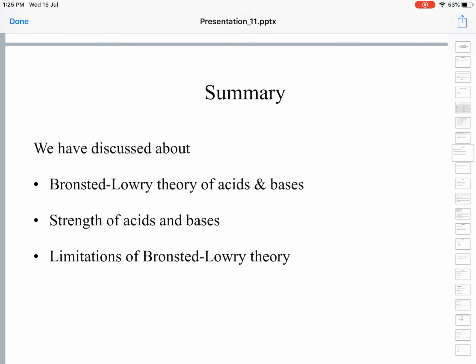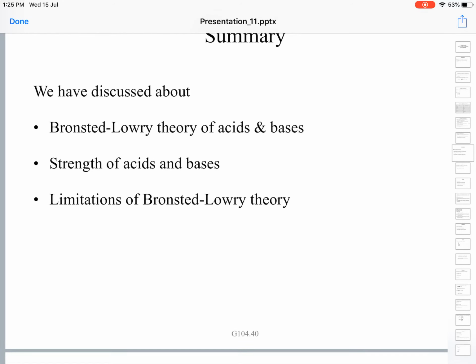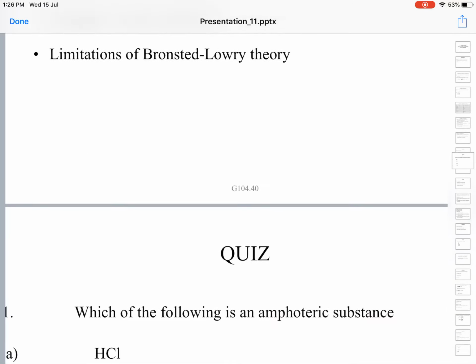Lewis theory of acids and bases. So far we have discussed Bronsted-Lowry theory of acids and bases, which states proton donor is an acid, proton acceptor is a base. We have seen neutralization as a transfer of proton from acid to base. We have seen strengths of acids and bases, and we have also encountered the limitations of Lowry-Bronsted theory, the facts which it cannot explain. Now we will move on to the next acid base theory, that is Lewis theory.